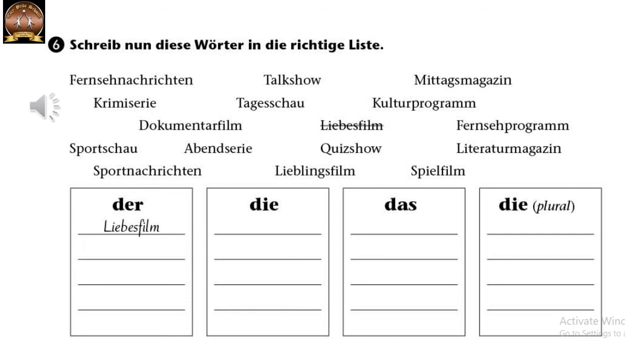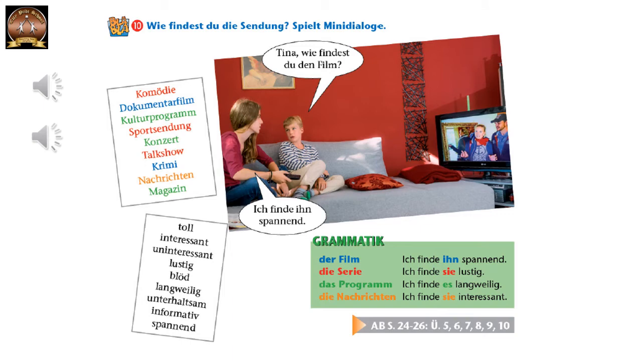Now we have just one more tip. There is a difference between Lieblingsfilm and Liebesfilm. Lieblingsfilm is favorite film and Liebesfilm is a love film, like romantic film. Okay, the theme of the film, the topic of the film is love. Okay, simple. Now this is the next exercise from our course book.